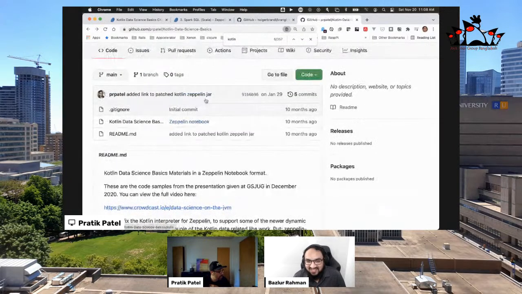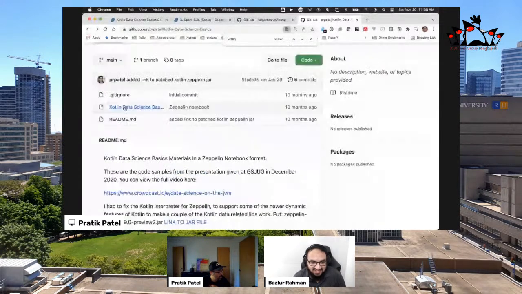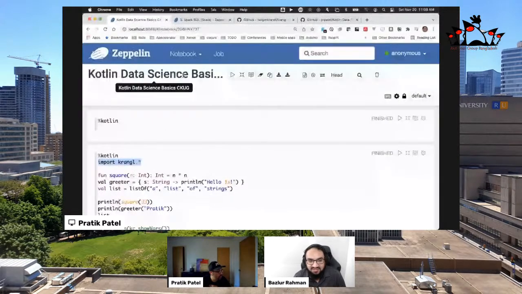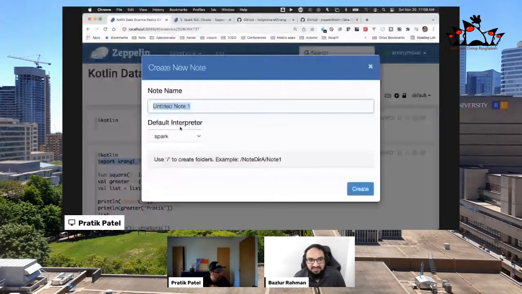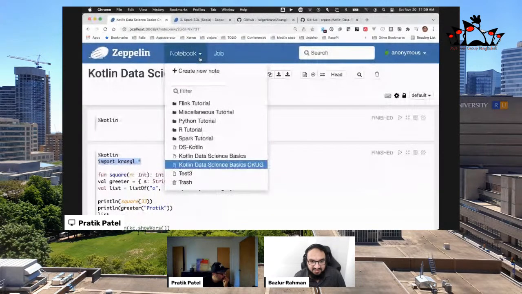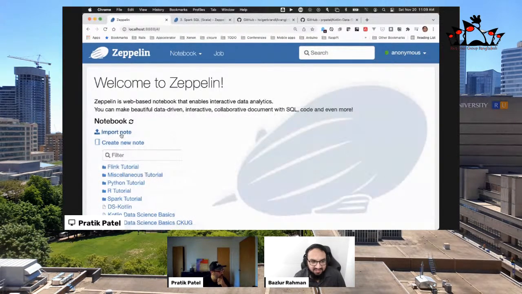So here's the GitHub repo. It's got the jar file, and the notebook is here that you can directly import. It's pretty easy to import a notebook. You basically just go here to notebook, and then create new note, and then you can say, oh, that's not it. Where's the import function? That's weird, I've done this before. Let me go back. Oh, it's on the top page. Sorry, right here at the main page.